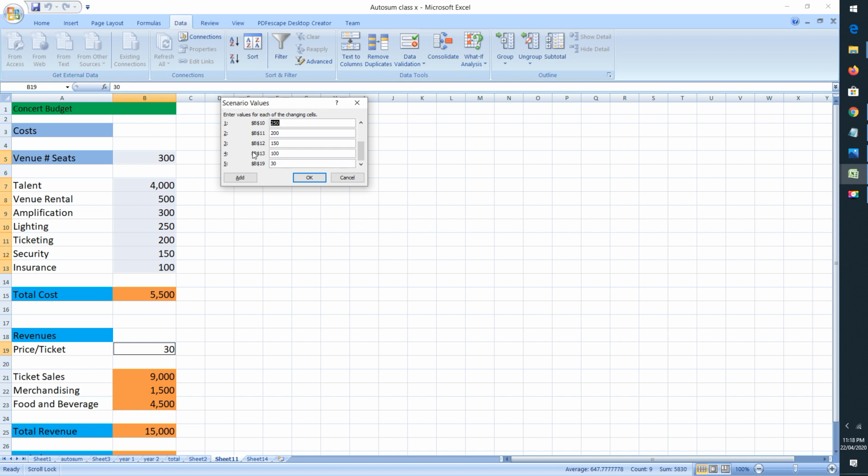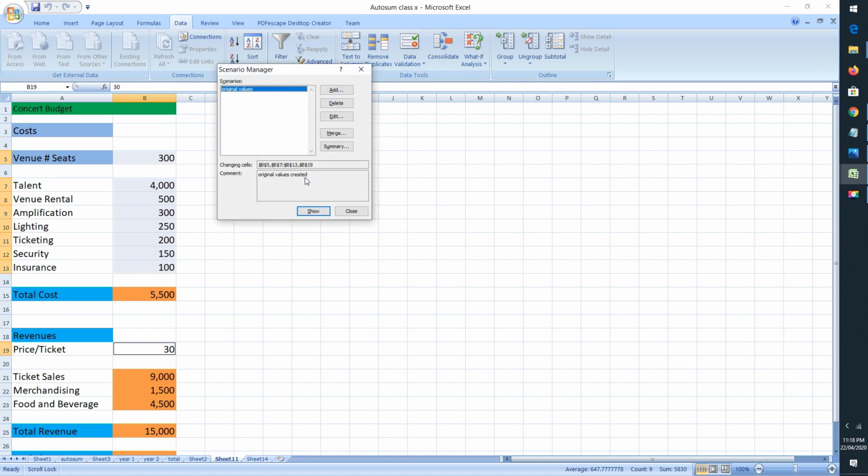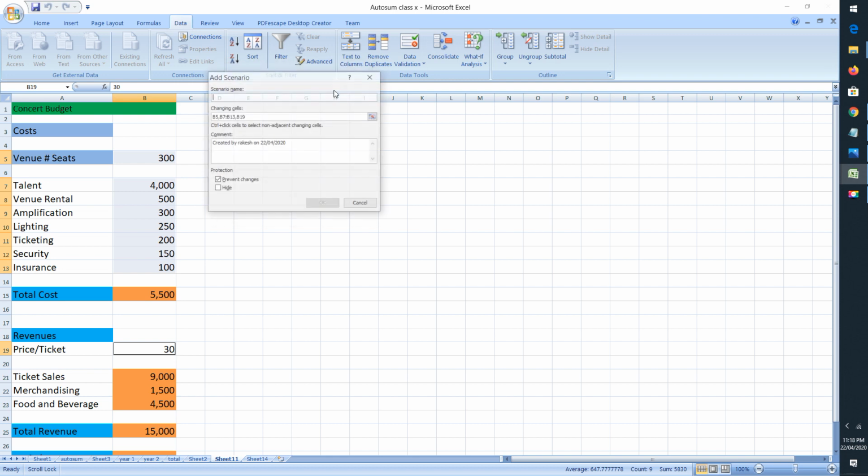So I would not like to make any changes in the original value, so I will simply click OK. And I will come back to the previous scenario manager dialog box again. So this is one scenario we have created. Now I would like to create many more scenarios. So for that purpose I will again go to add.